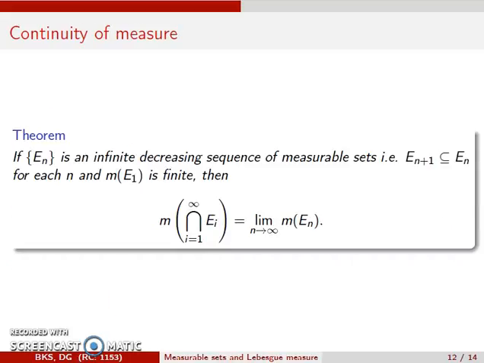We complete this section by giving, without proof of course, two important theorems on Lebesgue measure. The first theorem is called continuity of measure. If we have an infinite decreasing sequence of measurable sets En, with measure of E1 finite, then measure of intersection of En's is equal to limit of measure of En.